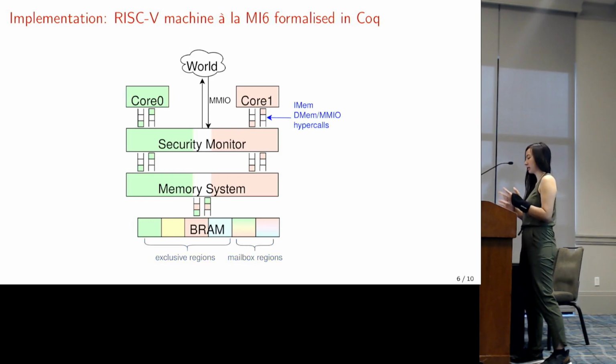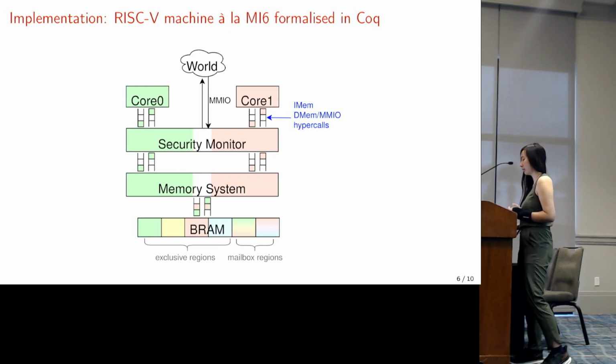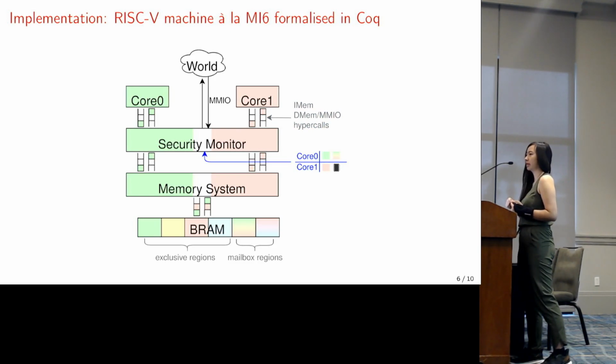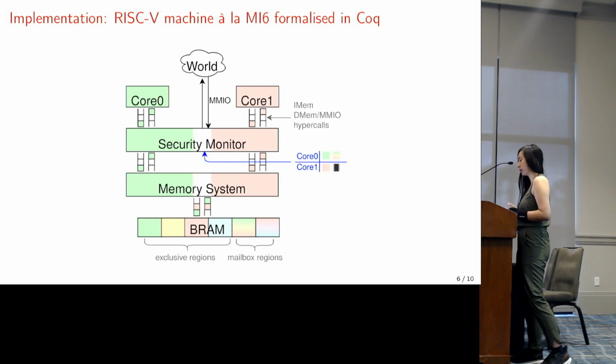The processor is like a standard RISC-V pipeline processor with additional complexity: its job is to purge on context switching, so its resources are exclusively owned by the active enclave. It sends memory requests and hypercalls to the security monitor, whose job is to enforce architectural isolation. To do this, it basically maintains a table mapping each core to the memory regions it's allowed to access. Here, core 0 is allowed to access the green region and the green and red mailbox region, and core 1 is allowed to access the red region and a shared UART, the exclusively owned MMIO UART region.